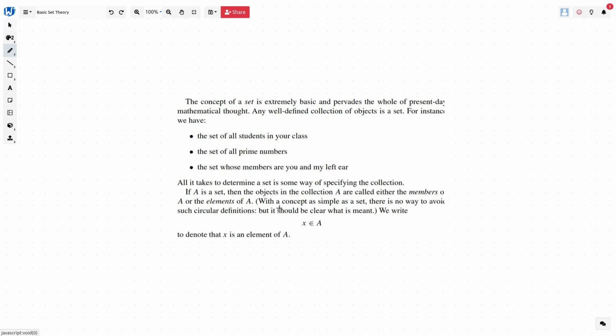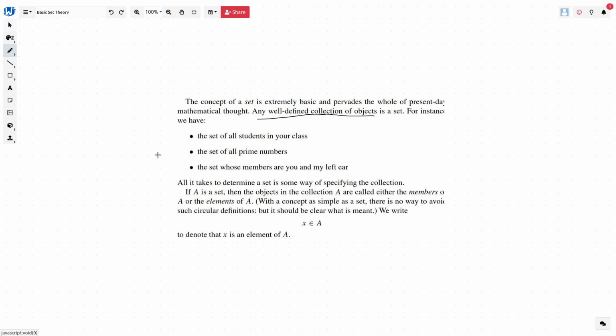In this session, I will be discussing more about the basics of set theory. So, what is a set? The concept of set is extremely basic and pervades the whole of present-day mathematical thought. A set is defined when we say any well-defined collection of objects. Well-defined collection of objects means these objects need to be well-defined and it should be a collection of the